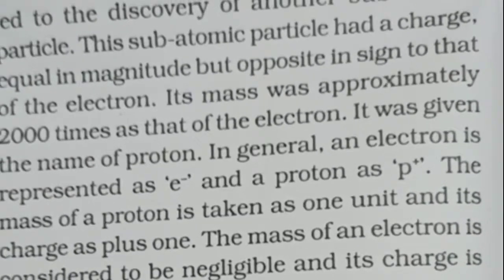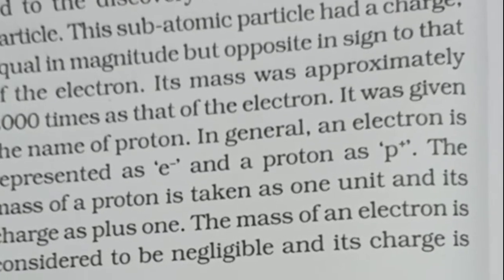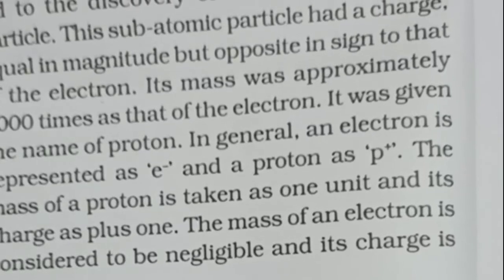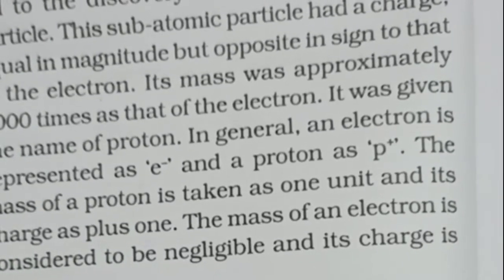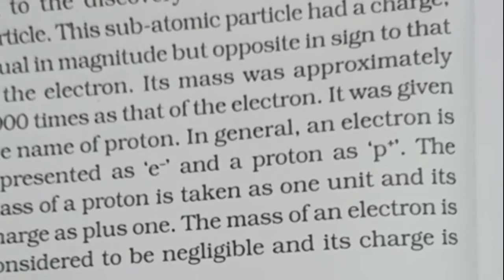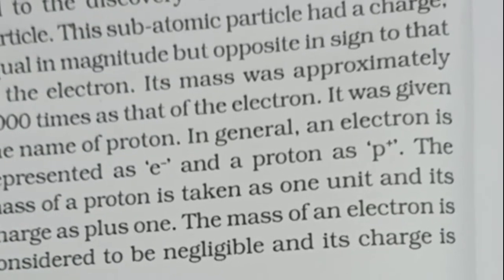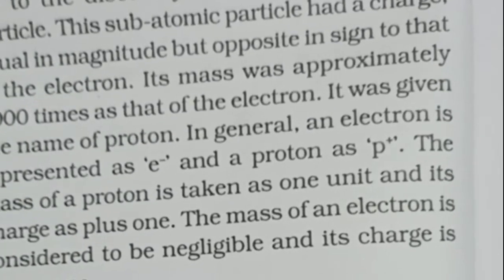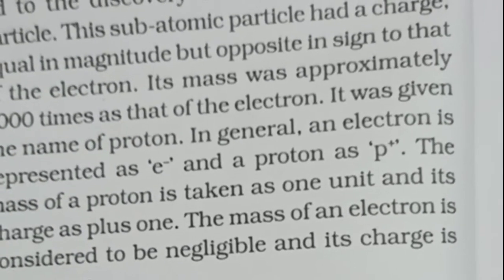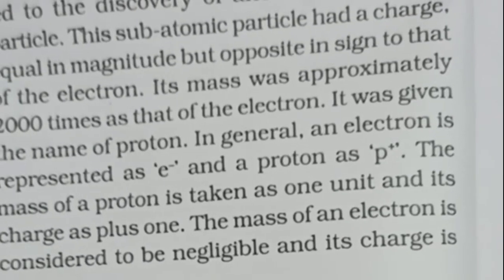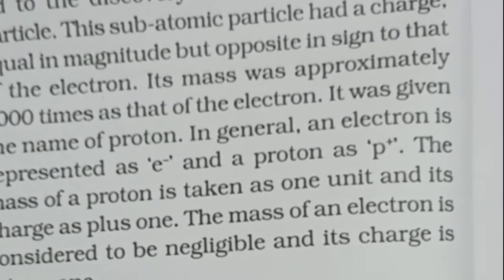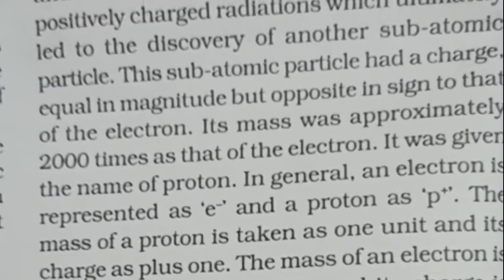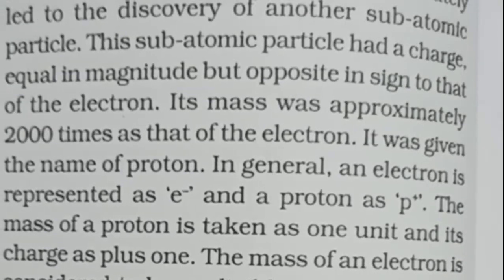So we can say that an atom consists of protons and electrons mutually balancing their charges. It also appeared that the protons were in the interior of the atom, whereas electrons could easily be removed, but not the protons. Now the question arises, what sort of structure did these particles of the atom form? About the answer to this question, we are going to study in the next part of this chapter, in the later pages.